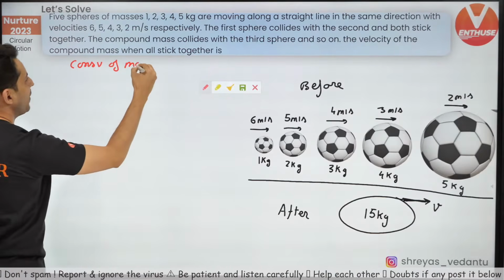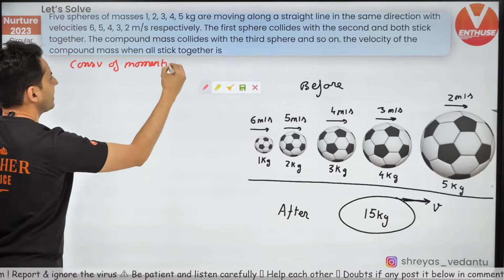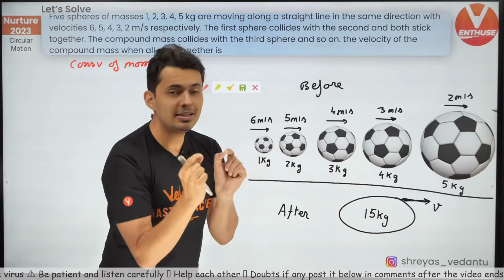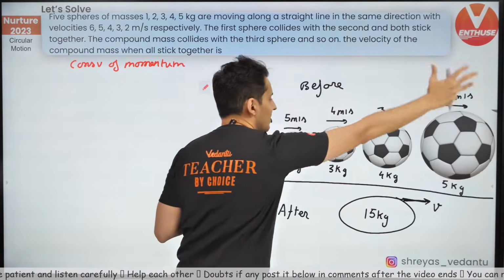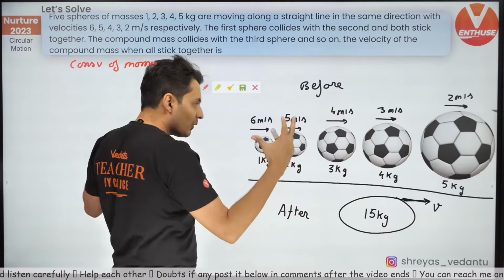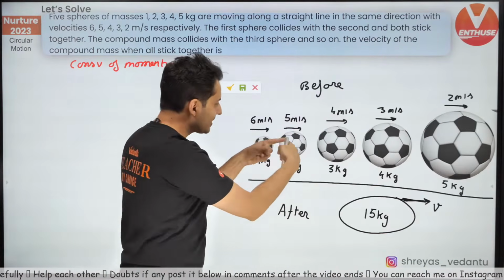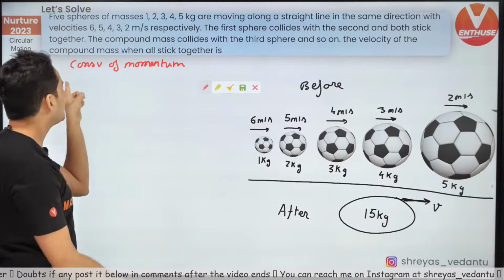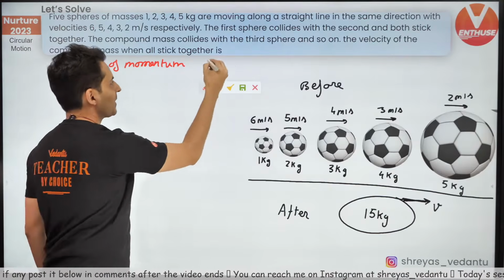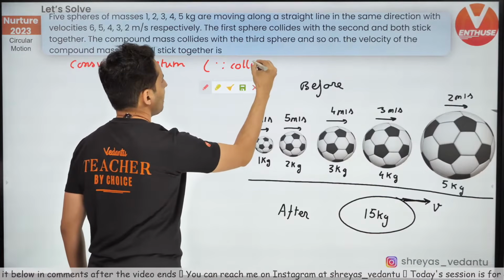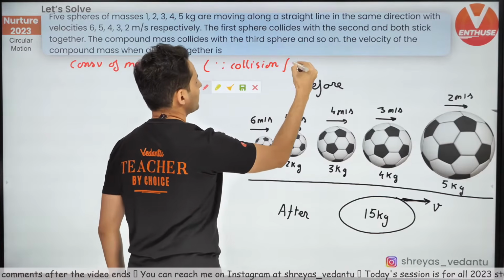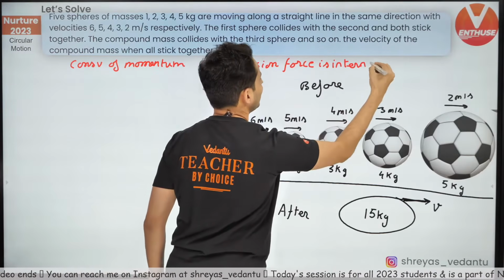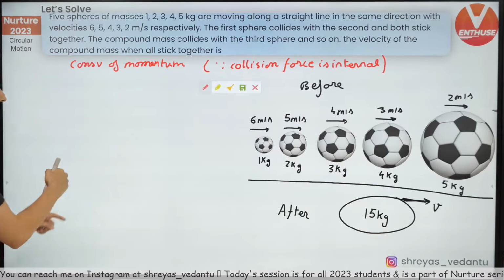Conservation of momentum. You might be like, sir, they are colliding with each other. Remember, the force of collision is internal force. As a system as a whole, the force from outside is not there. All these forces of hitting each other are internal, so you can conserve the momentum. Since collision force is internal, I can use it, and let's see what we get from this.